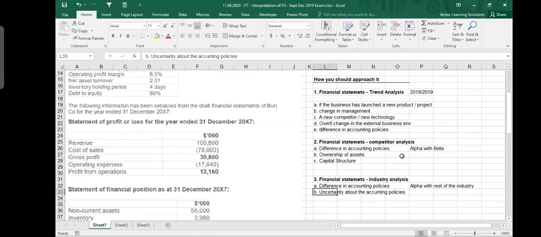Because if you compare Alpha and Beta, you know that Alpha is using the cost model, Beta is using the revaluation model, so I'm clear. But when I'm talking about industry, there are 34 banks. So I'm not sure who is doing the revaluation model, who is doing the cost model, because now there are 34 of them. So there are not only differences, but also uncertainties in the accounting policies. Like we say that the differences in the numbers in the financial statements are not only because of the real performance, but also because of how the financial statements were prepared.